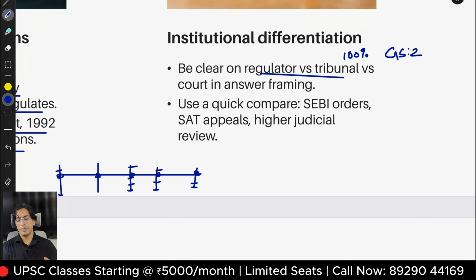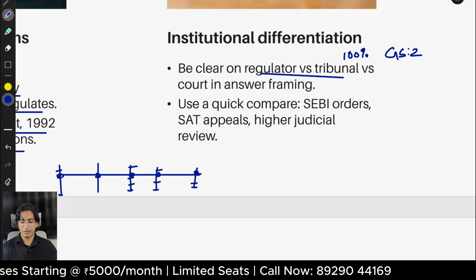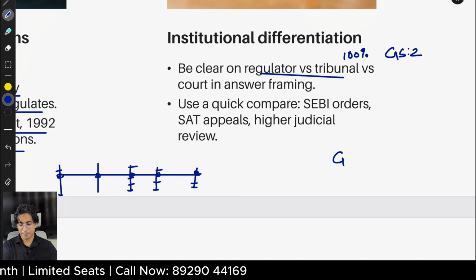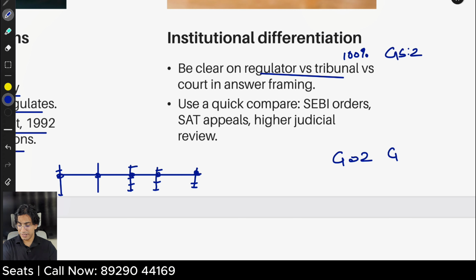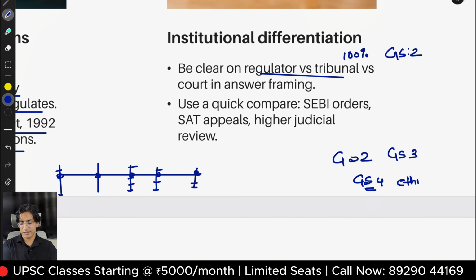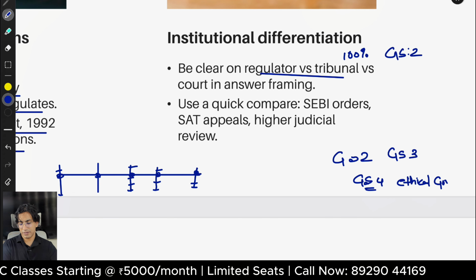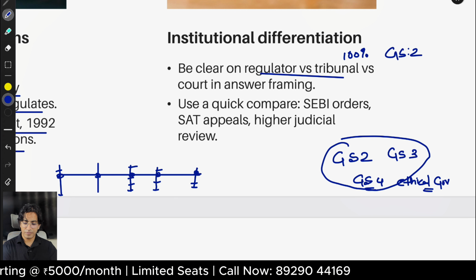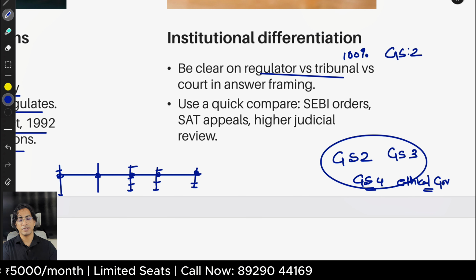So economy, even the polity, the governance part, GS2, GS3, and even in GS4, ethics, ethical governance. So you can understand that this one concept can be asked in any of these 3 papers. So you need to read.